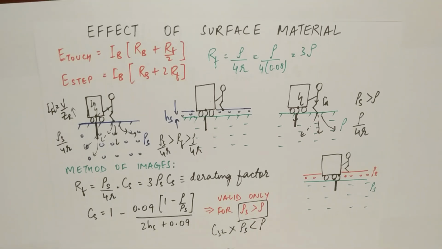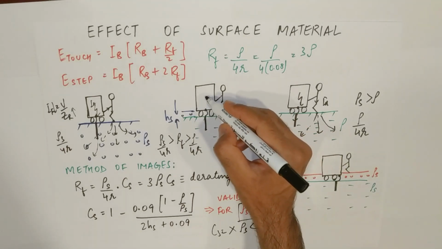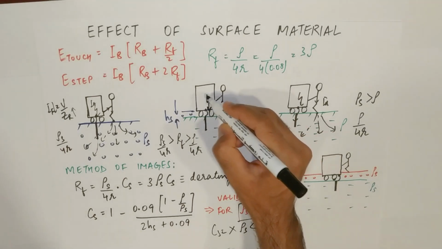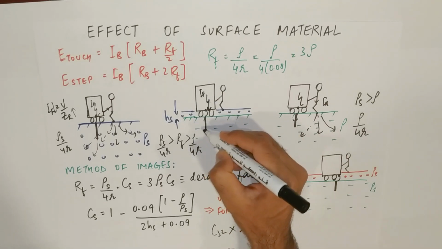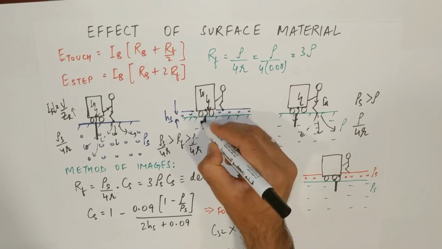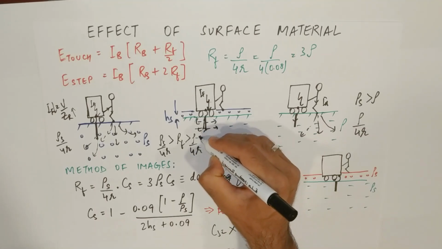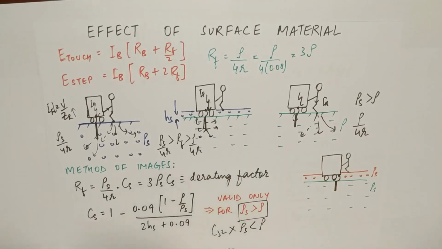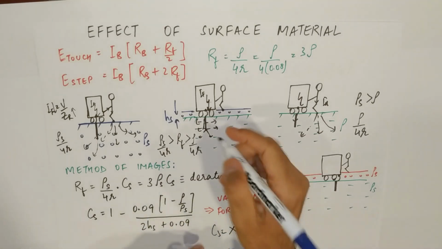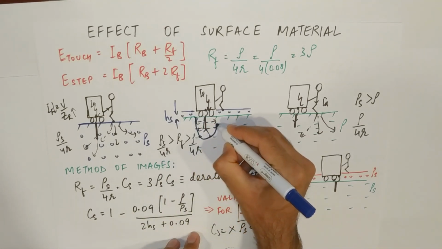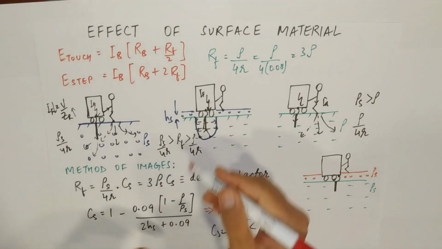Why is it so? Because the method of images demands some boundary conditions. So we'll see conceptually what happens. Suppose there is a fault here. The fault current will enter and go into the soil. It will leak in the form of dissipation resistance, as we studied for the hemispherical electrode in the previous lecture. As it moves on, it will form equipotential surfaces.